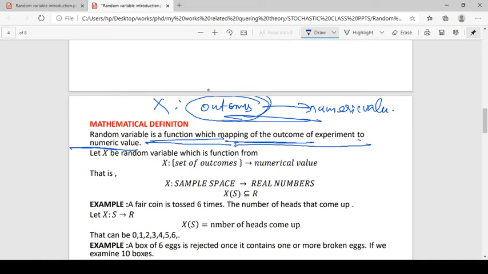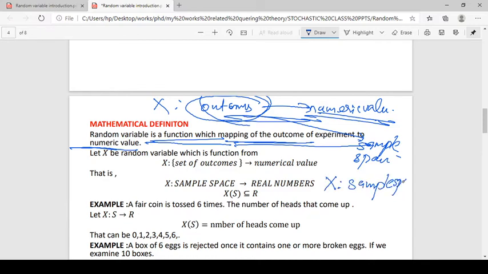These outcomes we call the sample space, and these numerical values are real numbers. So we can say a random variable is a function from the sample space to the real numbers.